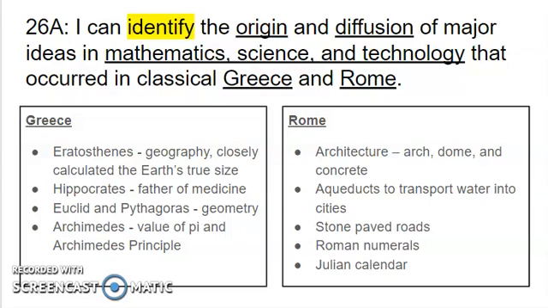Roman numerals are like I, and then V and X and VI, all of those sort of letters. Those are the Roman numerals, which was an early system for calculating numbers, but the only issue with that is that they did not have a number to signify 0. Finally, we have the Julian calendar, which is named after the Roman Emperor Julius Caesar. So the Julian calendar is where we actually get most of the names of the months that we know today. So thanks to Rome, we have the calendar that we use today.